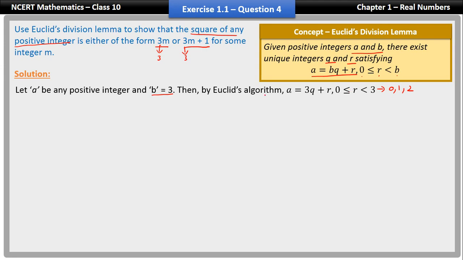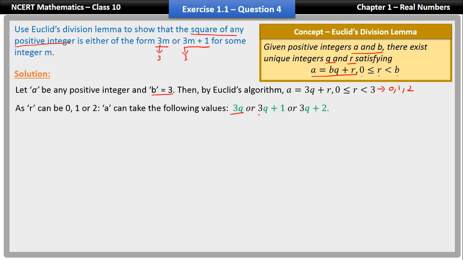Now, as r can take these three values, let's substitute r in this place so that we'll get three different cases. So if r is equal to 0, we get 3q. If r is equal to 1, we get 3q plus 1. If r is equal to 2, we get 3q plus 2. So there are three different cases. Now in the question, we are asked to show that the square of any positive integer is either of the form 3m or 3m plus 1. So we are asked to find the square. Now let's square these three cases separately.